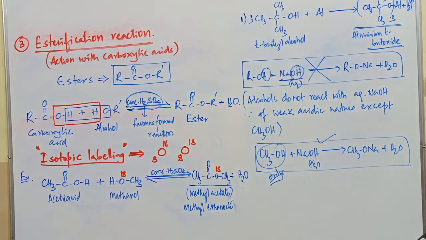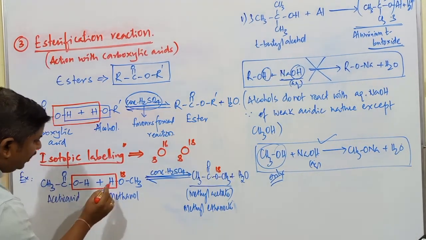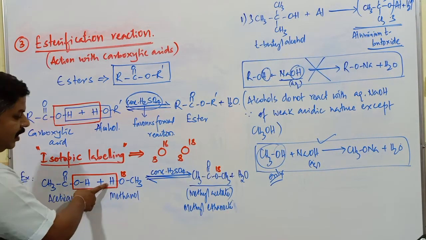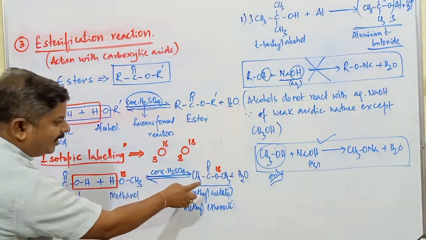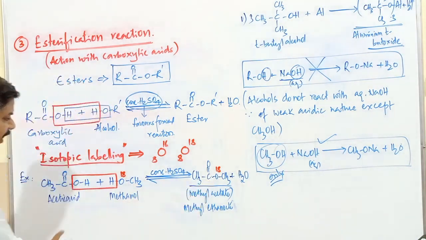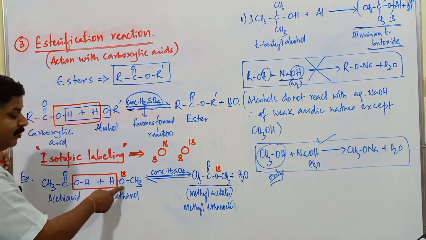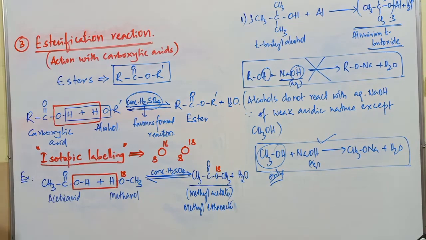When oxygen 18 is a part of the ester, which bond cleavage takes place? OH is lost from the carboxylic acid and H plus is lost from the alcoholic compound to form this water. This oxygen is a part of the ester molecule. Hence OH minus ion is lost from the carboxylic acid and H plus ion is lost from the alcohol. We'll discuss the mechanism.